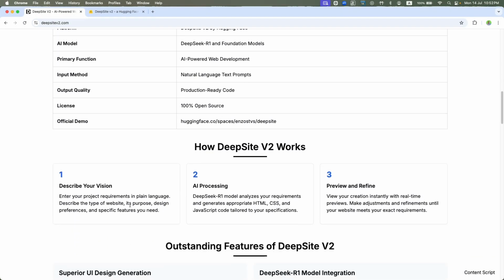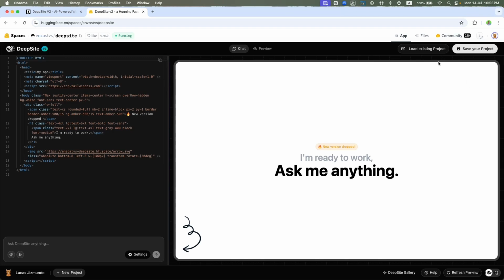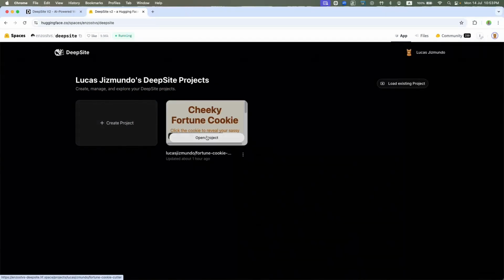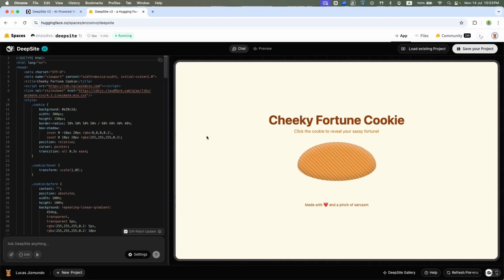Okay, so it's very simple. Describe, envision. It's powered by DeepSeek's R1 model, and then it's going to preview, and then you can refine it. So let me show you one of the projects that I created earlier. It's a very simple fortune cookie app.